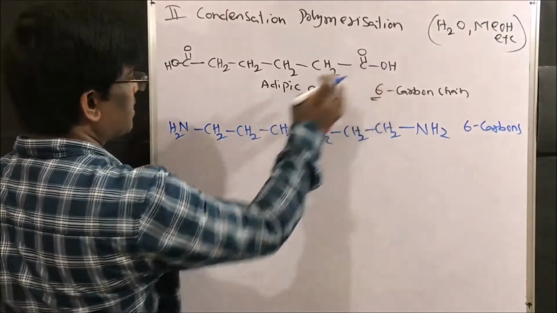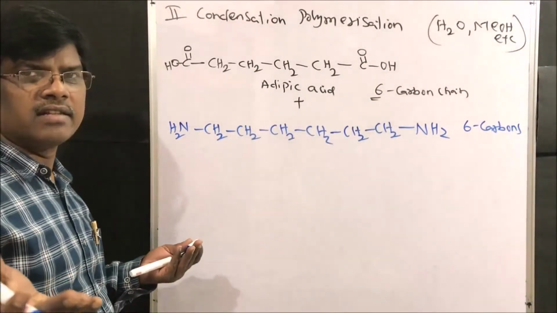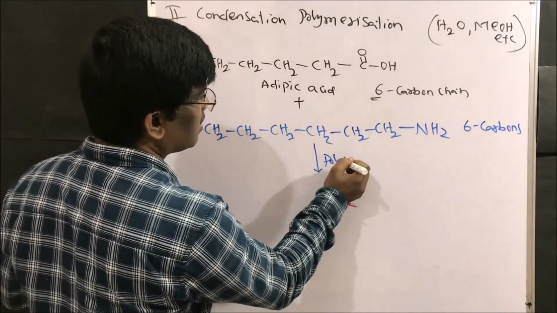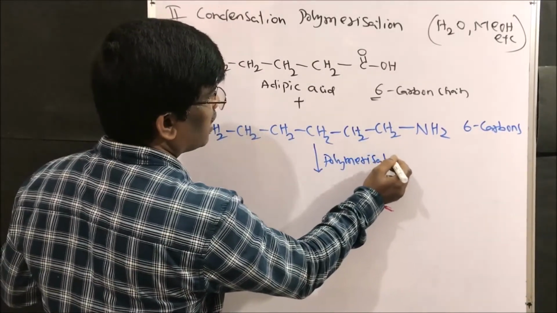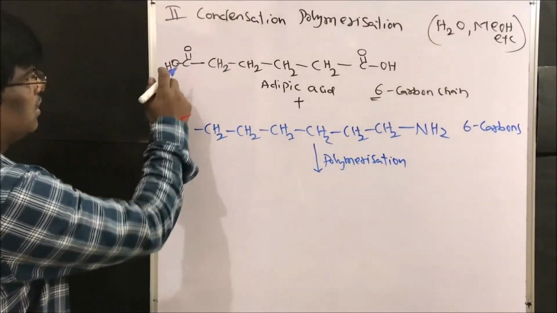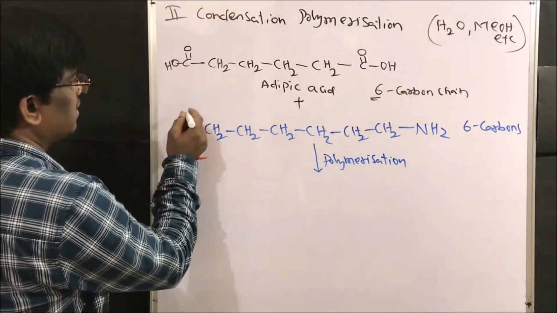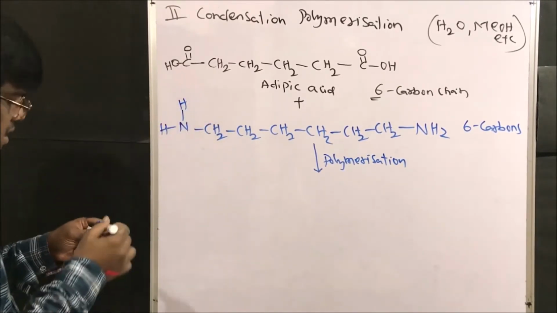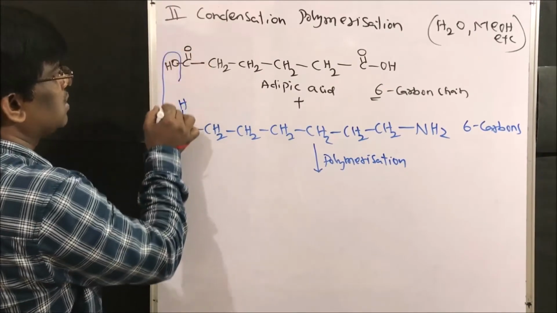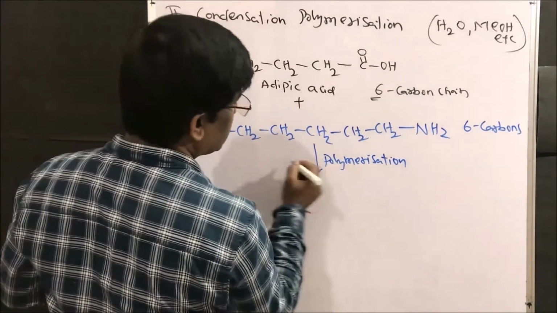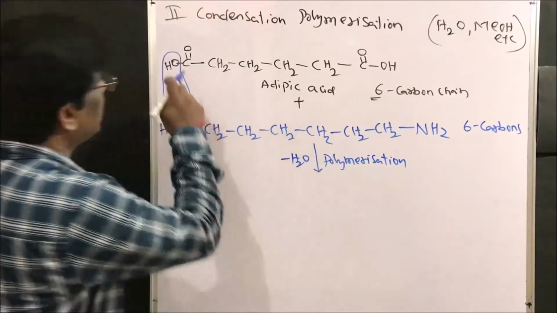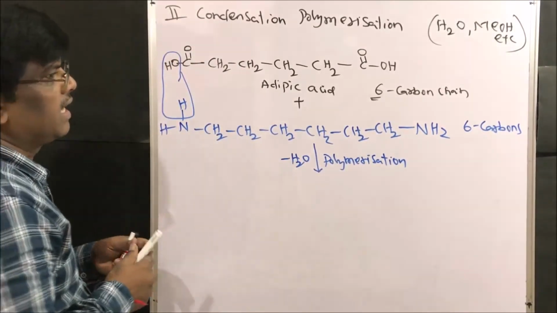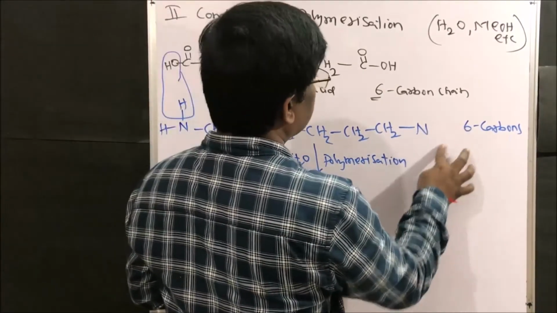So this is acid, this is amine. What happens? An amide bond will form. Condensation polymerization. What is going to come out? On this side, for example, if I write hydrogen and hydrogen, it is going to lose a water molecule, minus water, right? So what is the compound we are going to get? On this side also let us write NH2.